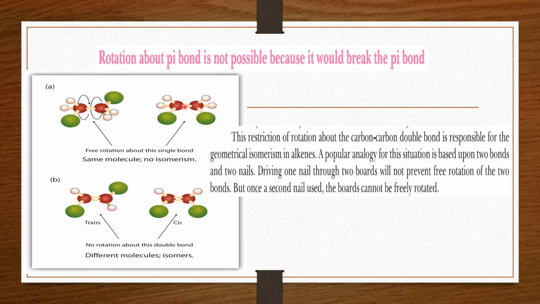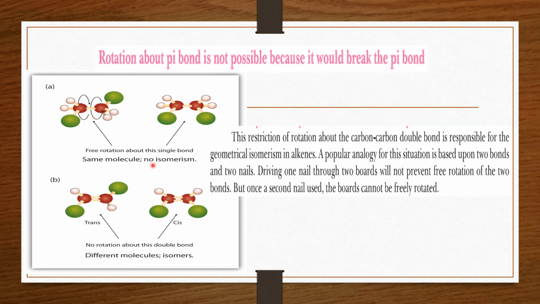considering this single bond as the one nail, when this nail is driven through the two boards, these two groups are considered as the two boards. So when one nail is driven through these two boards, the free rotation of the bond is possible. So these molecules can rotate freely. Here you can see that these molecules can rotate freely about this single bond.